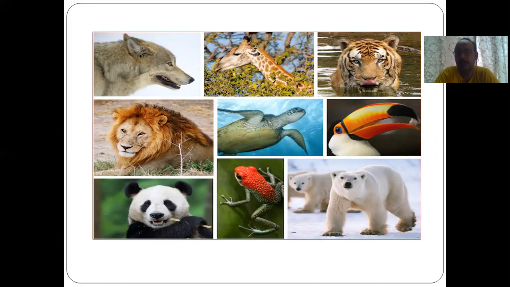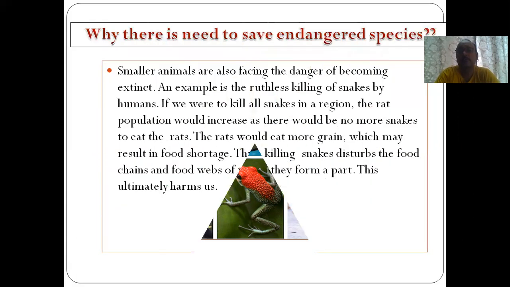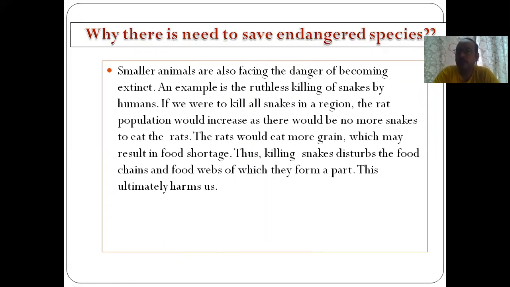Tigers, basically, Project Tiger was launched. Polar bear, you can say. Giraffe. Giraffe is a very serious concern among the endangered species. Why is there a need to save endangered species? A simple example I have taken for you is that smaller animals are also facing the danger of becoming extinct. It's not only the bigger animals that have the fear of becoming extinct, but the small animals also, and they affect more.